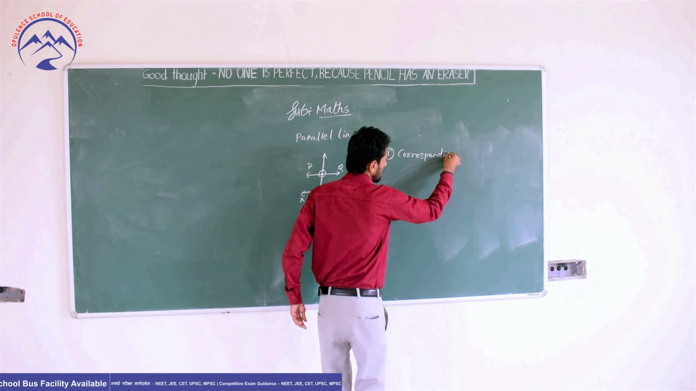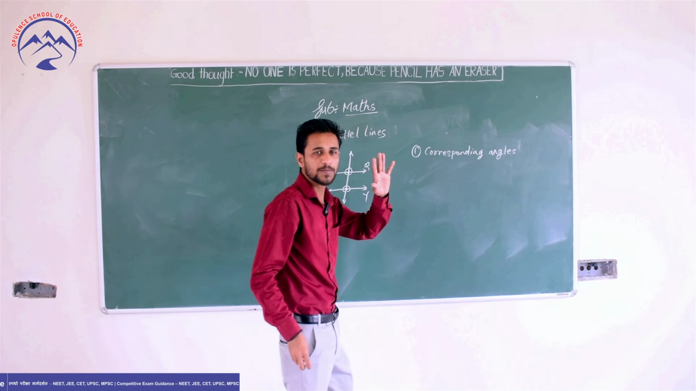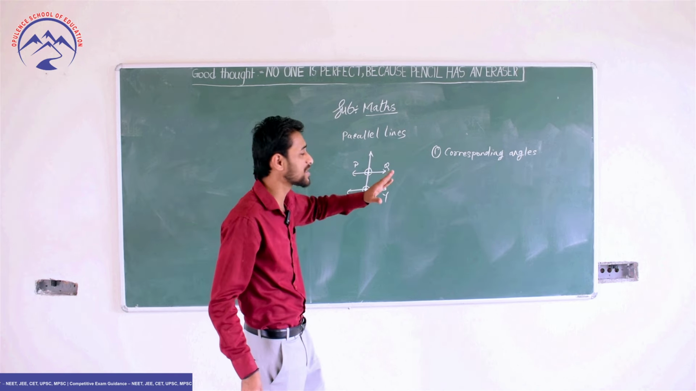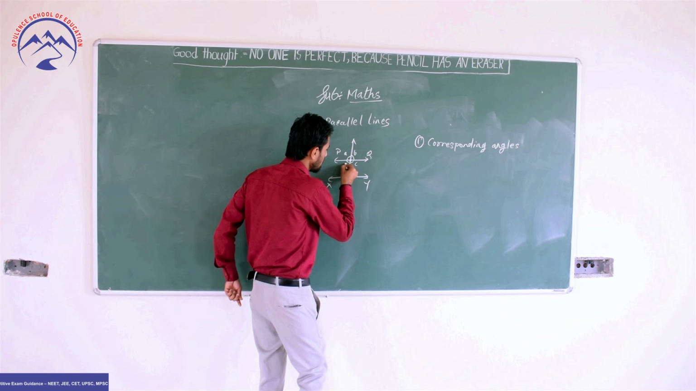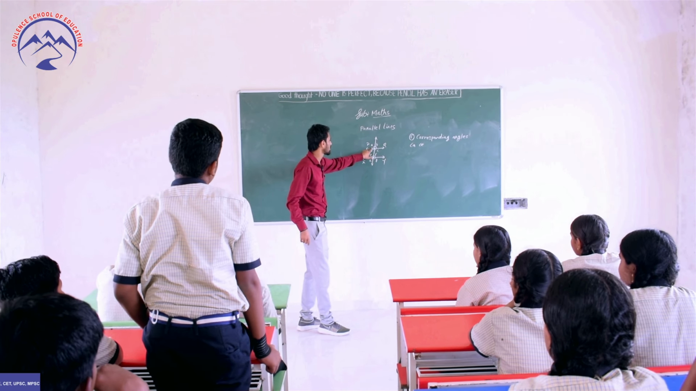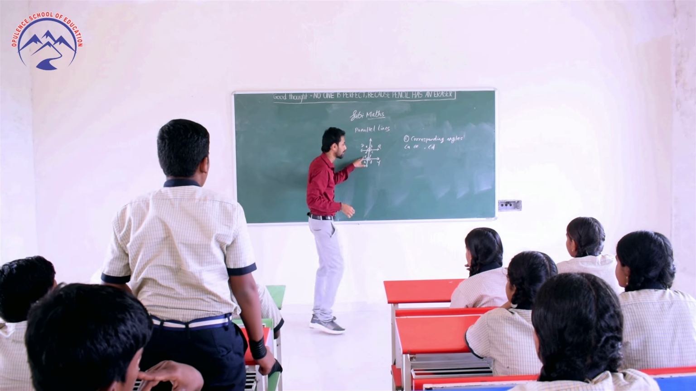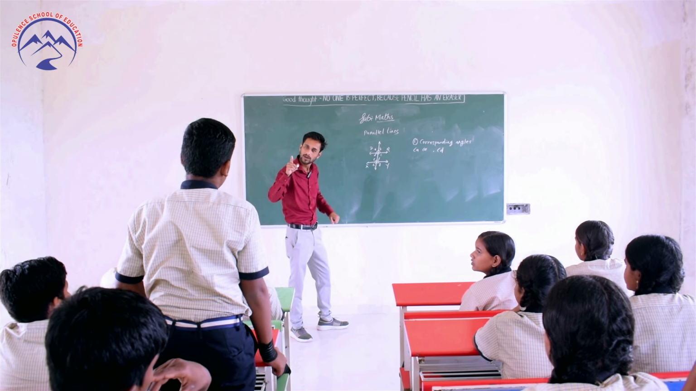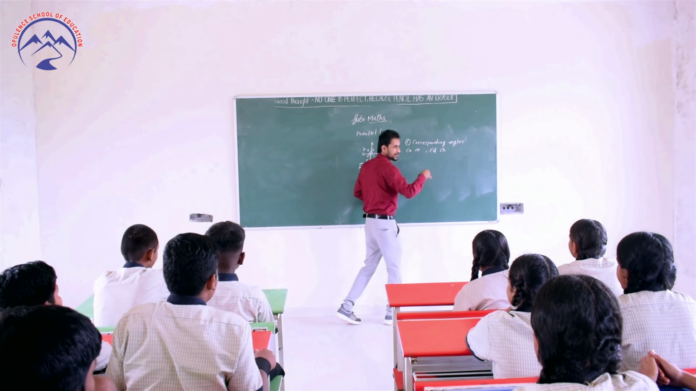First one is corresponding angles. Corresponding angles are the angles which correspond to each other. Let me name them A, B, C, D, E, F. Angle A corresponds to angle E, angle D corresponds to angle H. Very good.